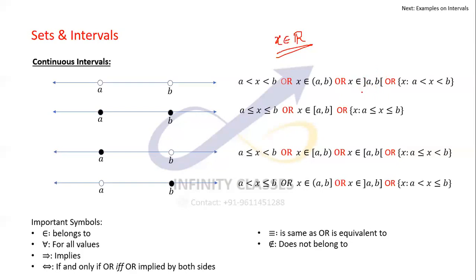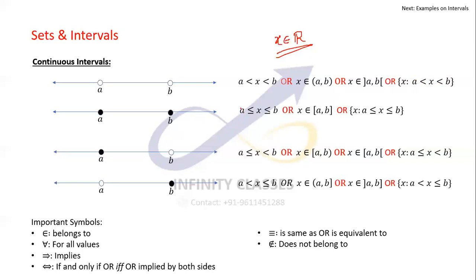Otherwise these brackets do not make any sense in general, but some books have started using them, and that's why I have included them in this text also. Now it's the same as X belonging to the set of X such that A is less than X is less than B.